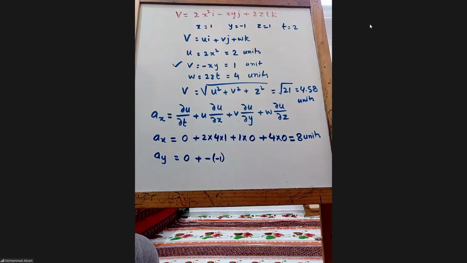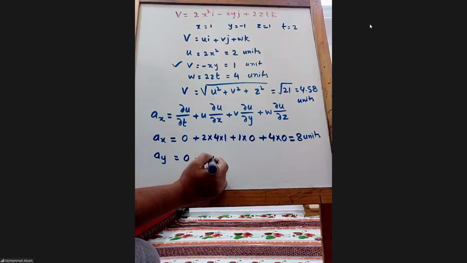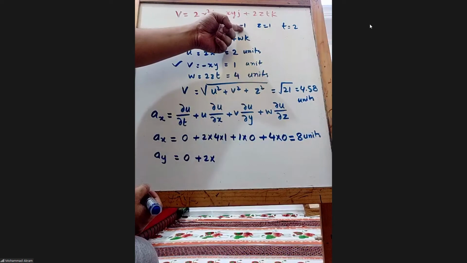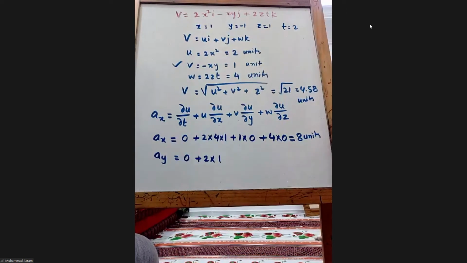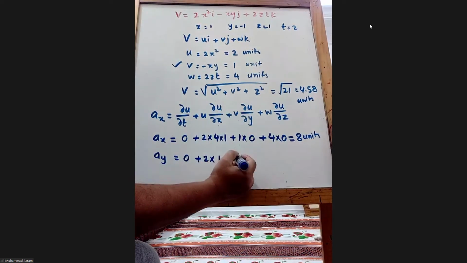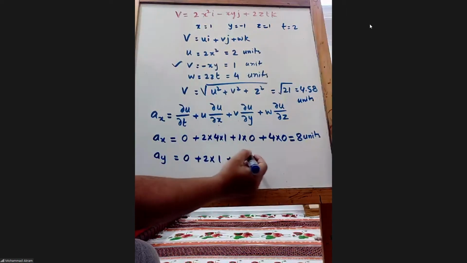u. Am I right? Yes. So let me write like this. u is 2, into minus y. Minus of y is minus 1, right? Minus into minus is positive, so into 1, plus v. v is 1 into ∂v/∂y. So the derivative will be minus x. What is x? 1. So this will be minus 1